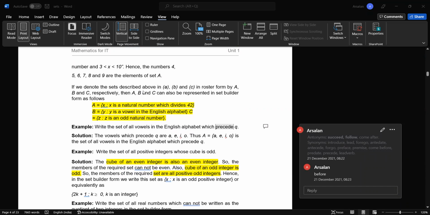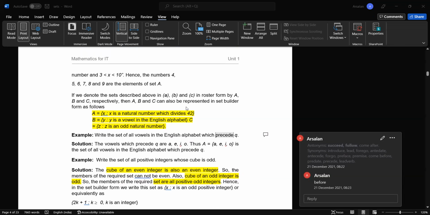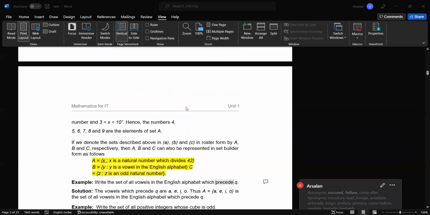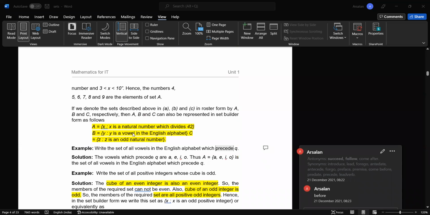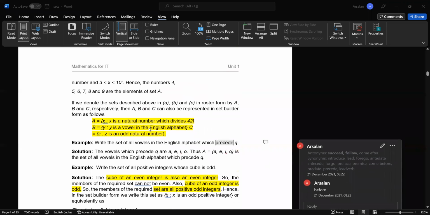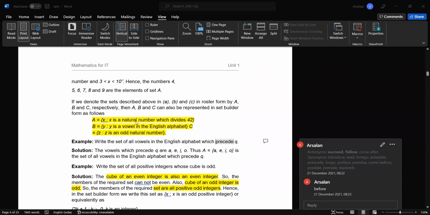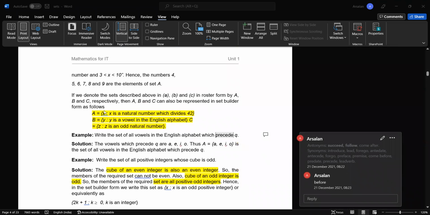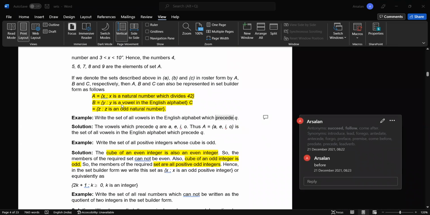If we denote the sets described above in A, B, and C in roster form by A, B, and C respectively, then A, B, and C can also be represented in set builder form as this: x such that x is a natural number which divides 42. As all these three examples are listed above, those examples can also be converted into roster form because we know the property which all those elements hold. So we can write those things like this.